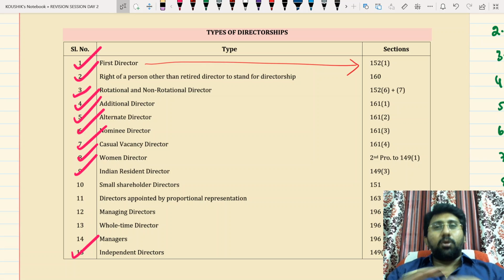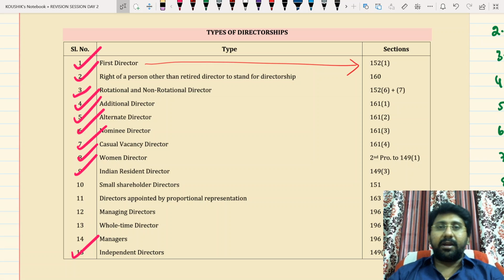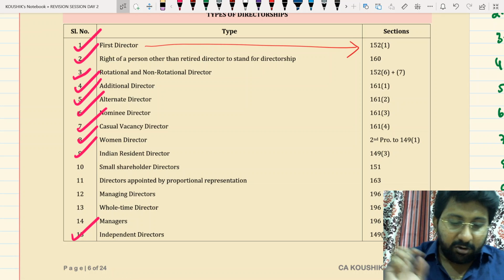Even if, at the adjourned meeting, no decision has been taken due to confused state of mind, then again second adjournment is not possible. The retiring director shall be deemed to have been reappointed, but the deemed reappointment shall not apply if the unwillingness is shown, or resolution is already put to meeting and lost in the original meeting or in the adjourned meeting. And third one, 162 is applicable to the case where ordinary or special resolution is required, or where he is disqualified from getting appointed. This is what we saw in the rotation, non-rotation.